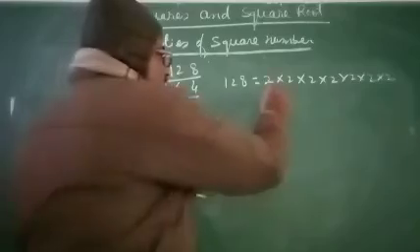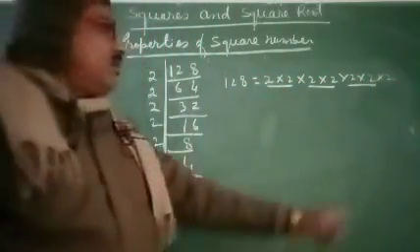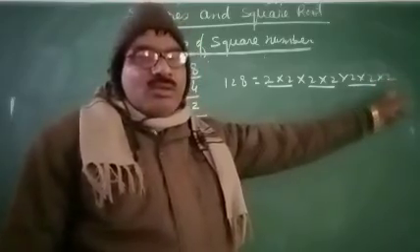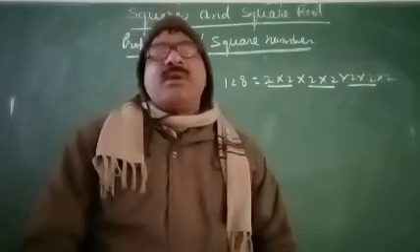You see that this 2 is paired, this 2 is paired, this 2 is paired, but this 2 is unpaired, so we can say that 128 is not a perfect square.